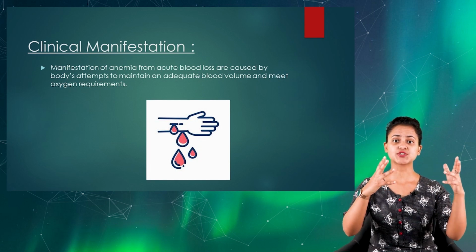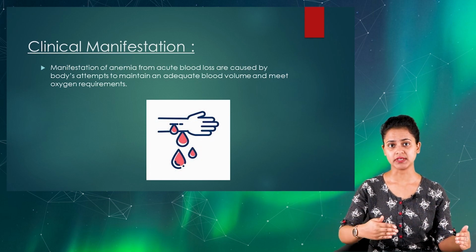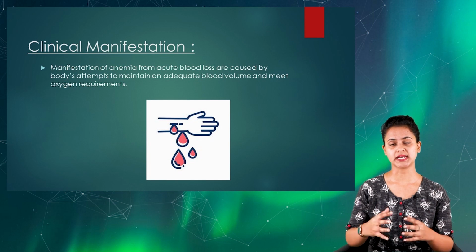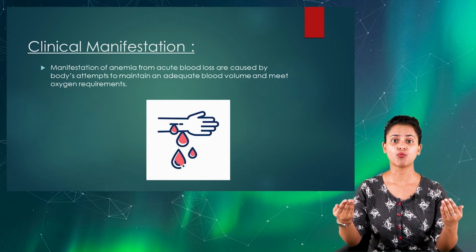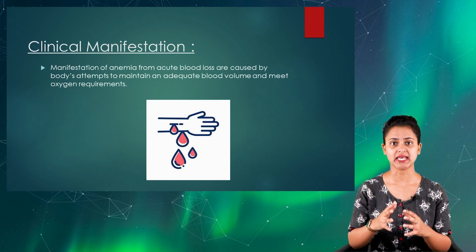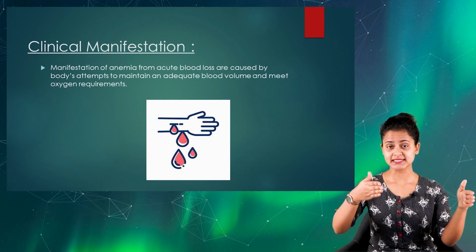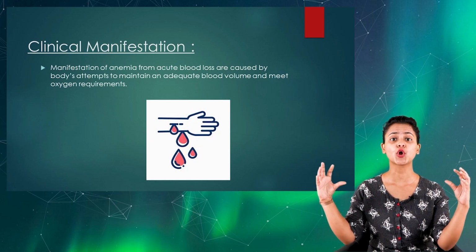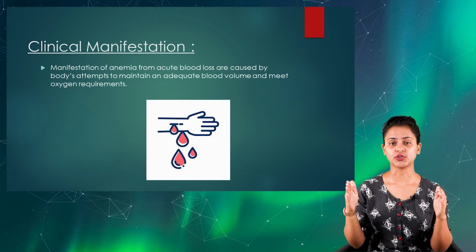So that is the main target of the body compensation, which will be directed once a person has acute blood loss. Due to this compensatory mechanism, we will see among those clients that they appear with very slow and gradual signs and symptoms of anemia. It is very essential to understand in this case of anemia that the clinical signs and symptoms play a very important role compared to the laboratory values in order to administer the treatment.